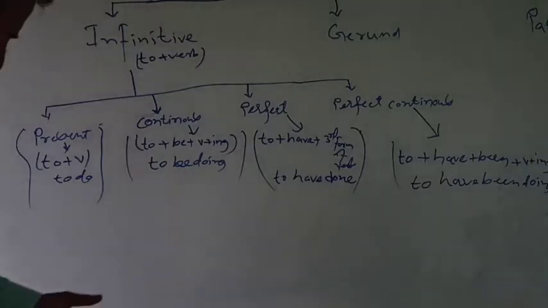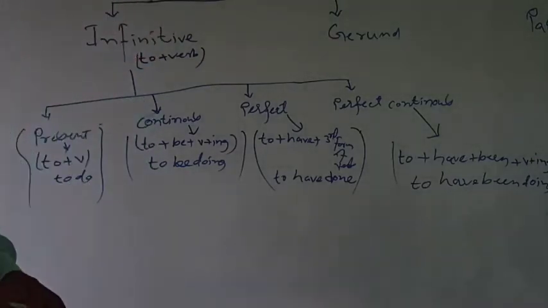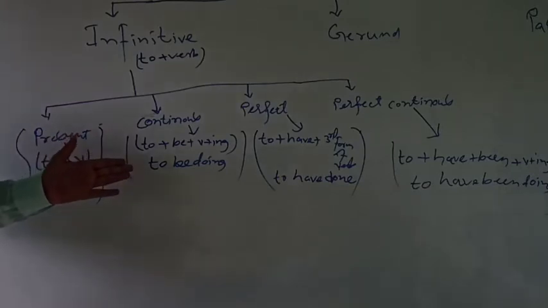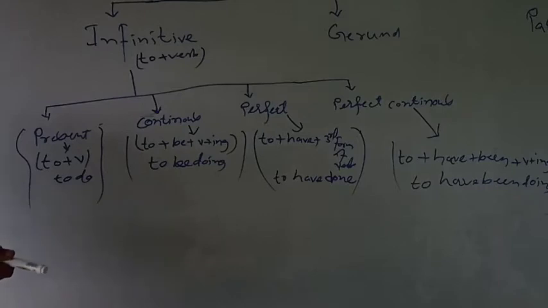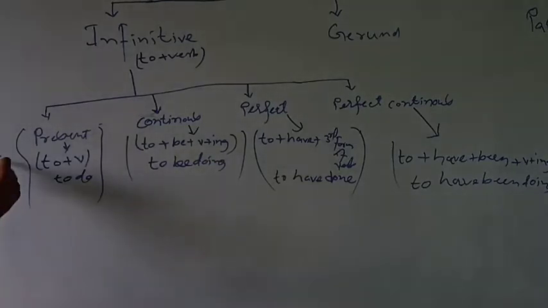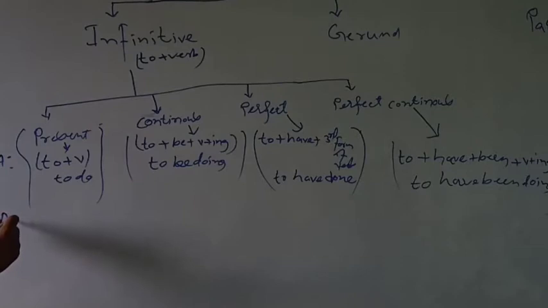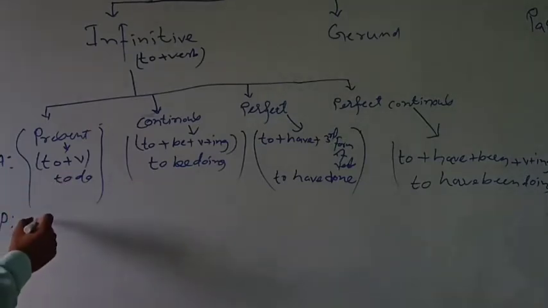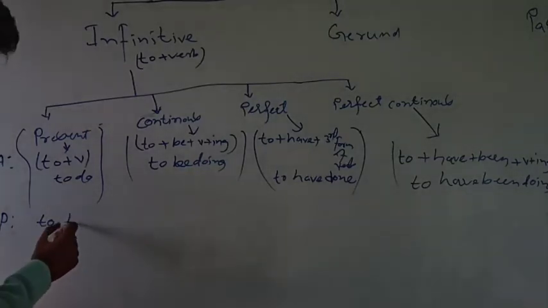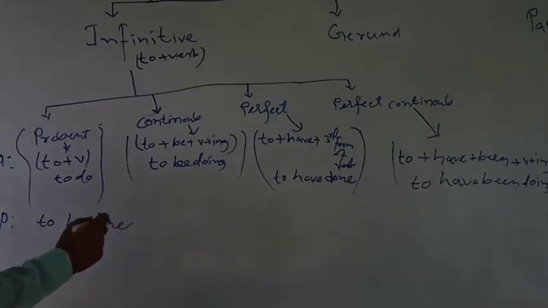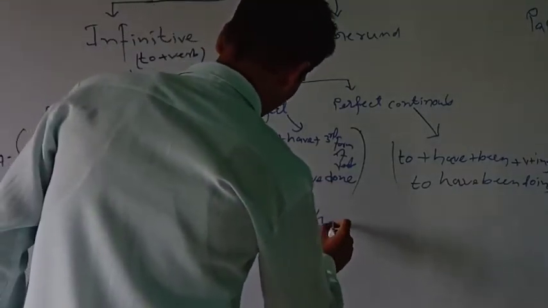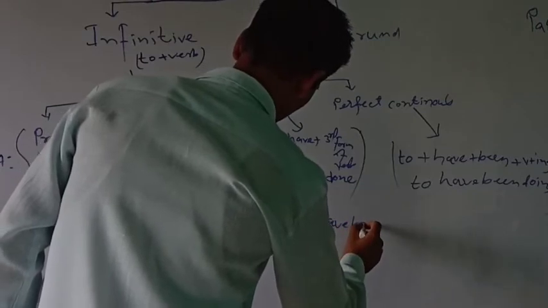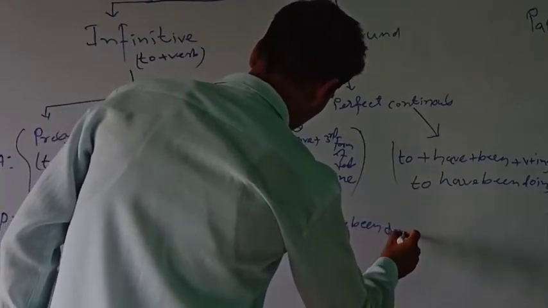Well, now see, these are in active voice. In active voice you write to do. These also have a passive form. This is in active mode. If you write in passive mode, this to do will be turned into to be done, and to have done will be turned into to have been done.